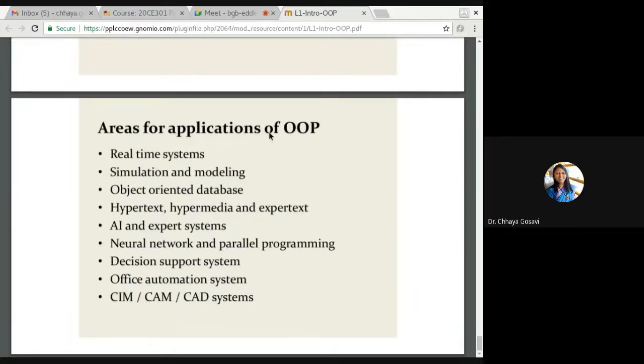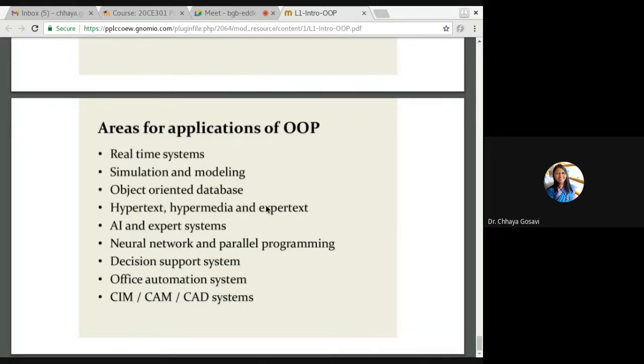And where can you use object-oriented programming? Areas of application: any real-time system. Any real-time system you can model with the help of object-oriented programming. Simulation and modeling. So if something is on paper or some hardware device is there and you want to simulate it, for example, if you want to join a driving class, that you can simulate using object-oriented programming. You can use object-oriented database, hypertext, hypermedia, expert text.